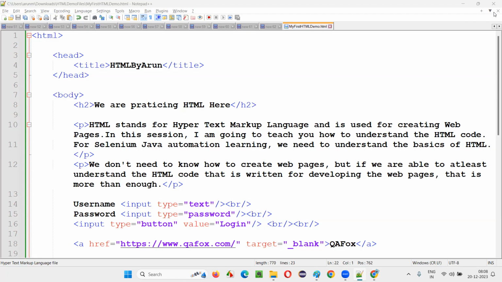Who is stopping you from learning HTML, right? Even if not for Selenium Java, it will be useful for you for other purposes. But since these sessions are for Selenium Java automation, I'm not going to teach you the entire HTML. I'll clear your doubts, don't worry. But you have to learn the HTML code by yourself. I'm going to give you one video that you have to watch.